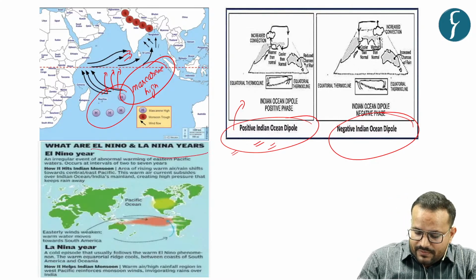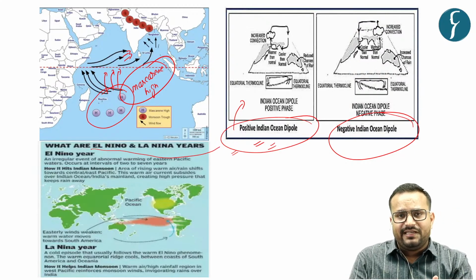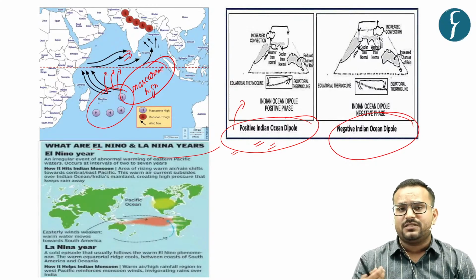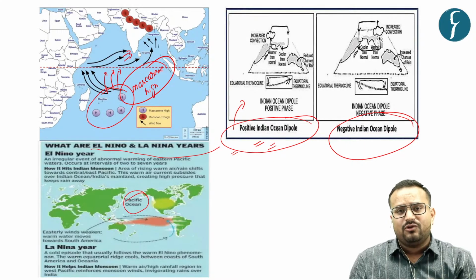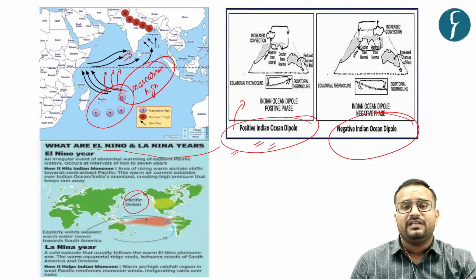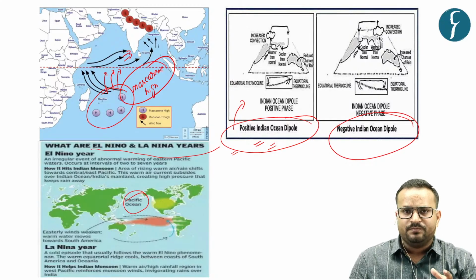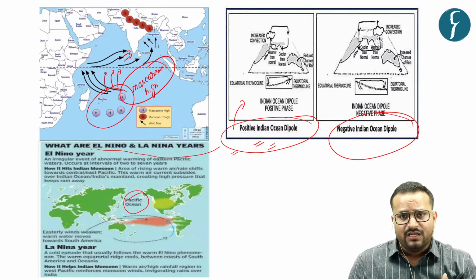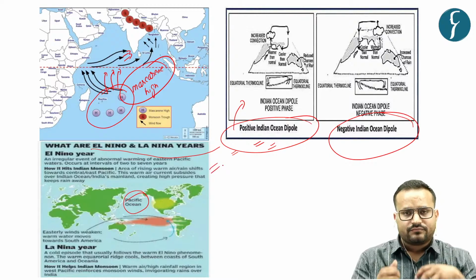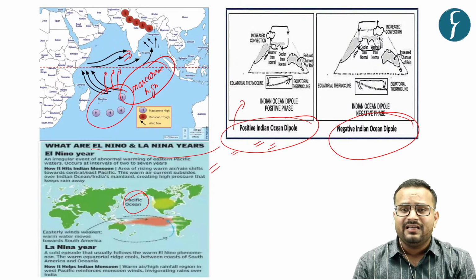And then you have the major impact of El Nino and La Nina years. Now, El Nino and La Nina activity, although it is taking place in the Pacific Ocean, as you see here, its impact is global in the sense that the Indian monsoon during El Nino witnesses a much lower amount of rainfall, but during the La Nina phase, the Indian monsoon witnesses a much higher amount of rainfall. So this is the impact of global circulations on the Indian monsoon. So it is not limited to the heating and cooling of the Indian mainland as such.